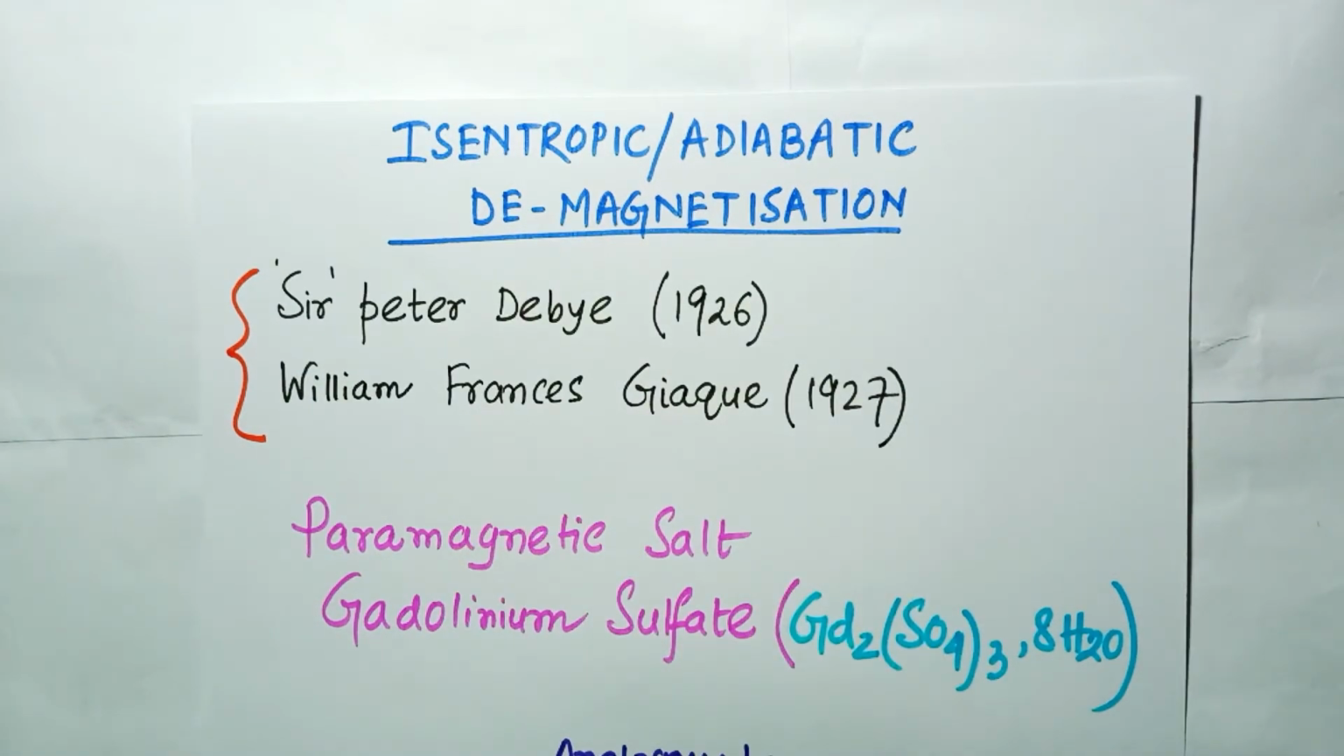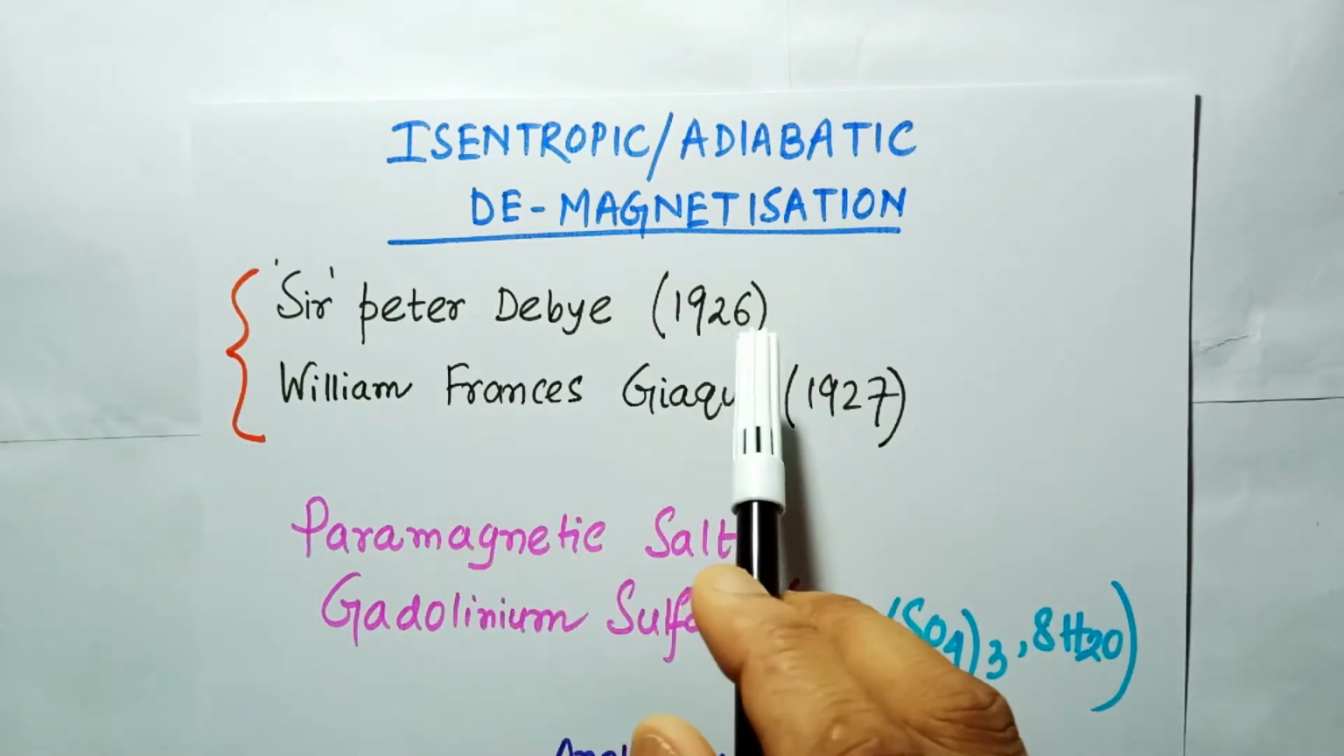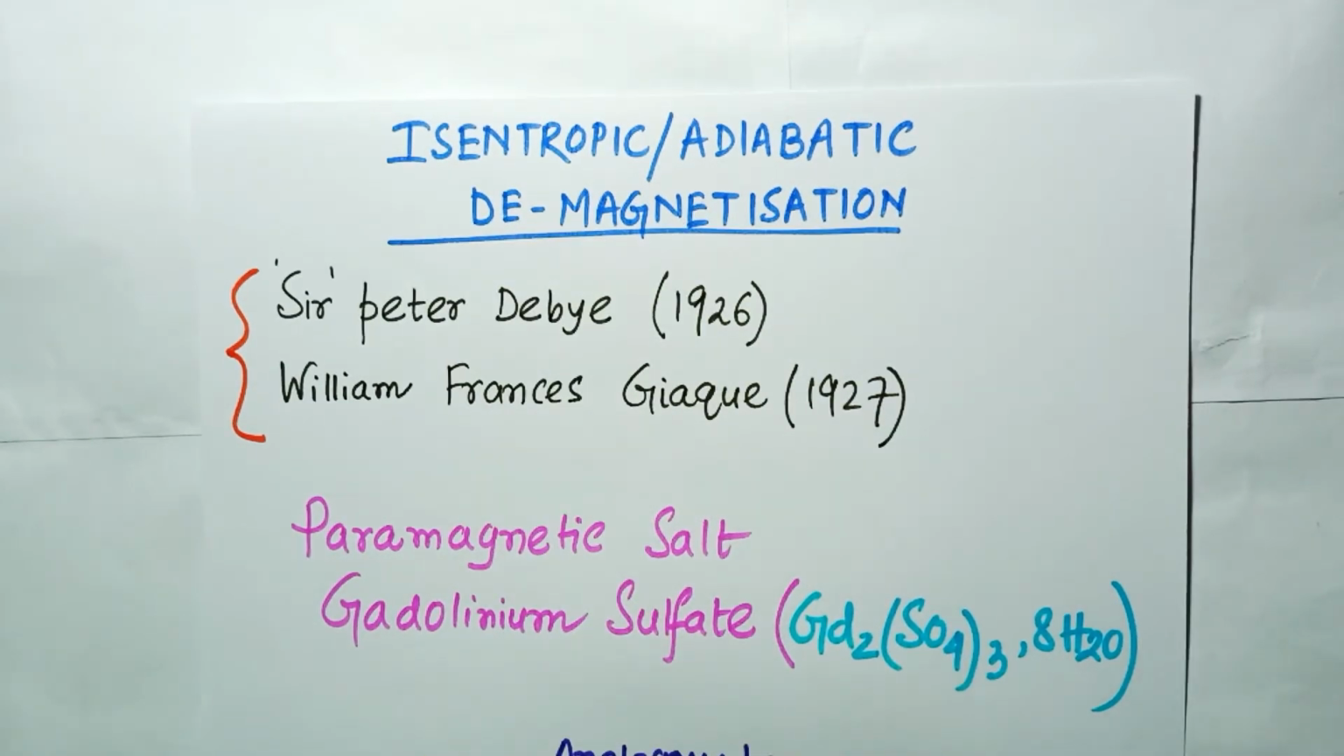The isentropic or adiabatic demagnetization is the process of removal of magnetic field from certain materials, which helps to lower their temperature. The theory was proposed by Sir Peter Debye in 1926 and William Francis Giauque in 1927 independently, for a material of final temperature up to a fraction of 1 Kelvin.